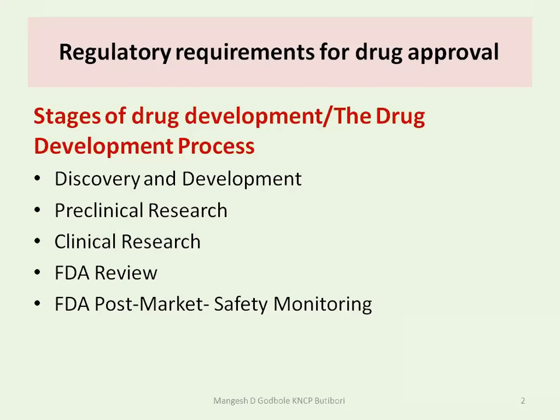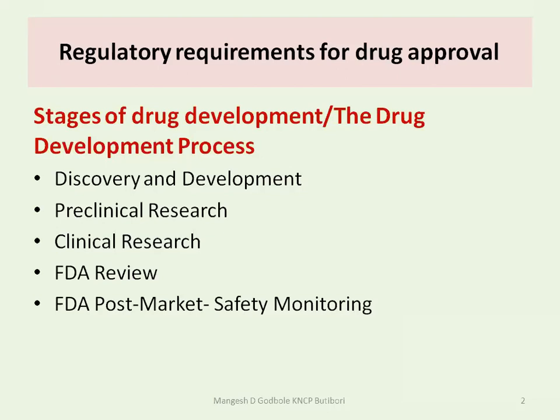So regarding the regulatory requirements for the drug approval, there are various stages of drug development. Okay, means how a drug gets developed. Number one is discovery and development. After discovery of a new molecule, that new molecule goes for preclinical research, and then after preclinical research, clinical research, means clinical activity study.